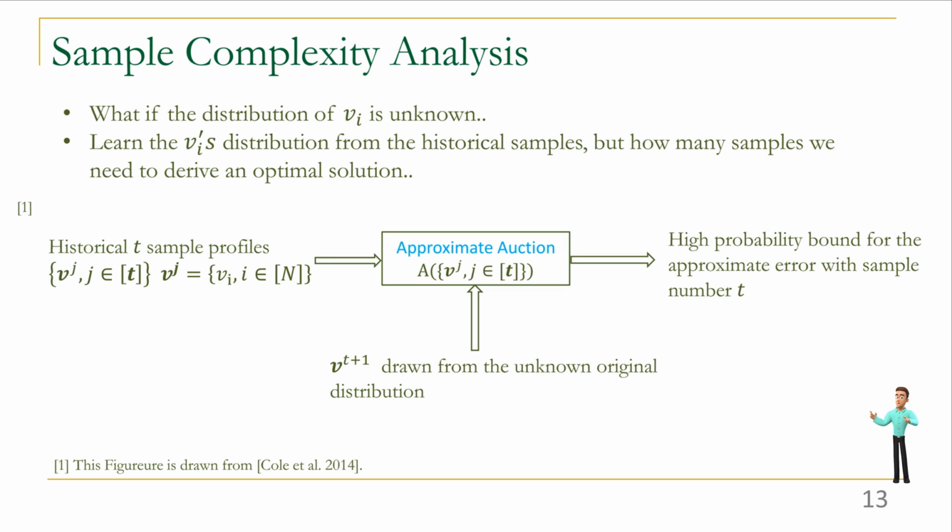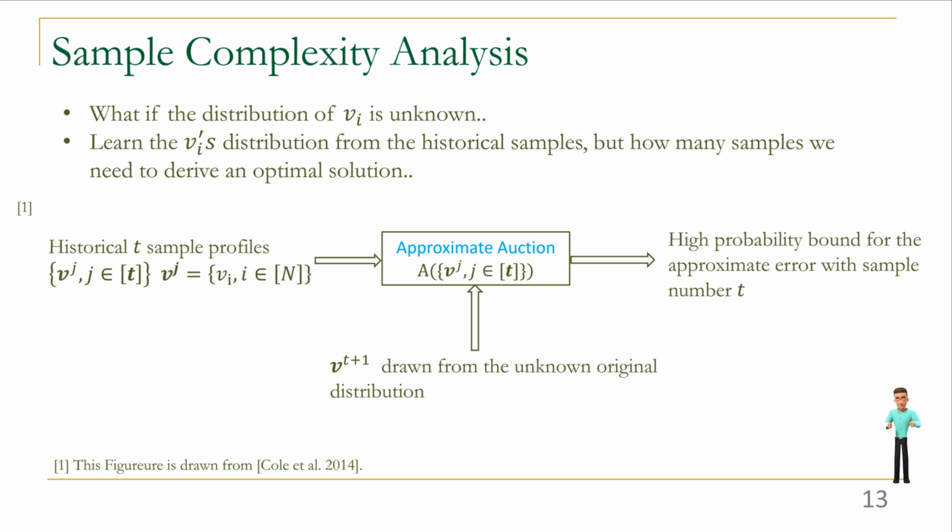To be closer to the reality, we also consider the scenes that the distribution of VI is unknown. In this scenario, we need to learn the VI's distribution from the historical samples. The problem should be how many samples or how many rounds we need to derive an optimal solution, which introduces the problem of sample complexity analysis. With the introduction in Cole et al., the analysis takes as input the historical T-sample profiles, the vector v⁻j for j in 1 to t. Each v⁻j has all VI samples at that time.